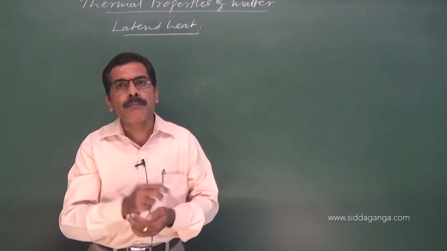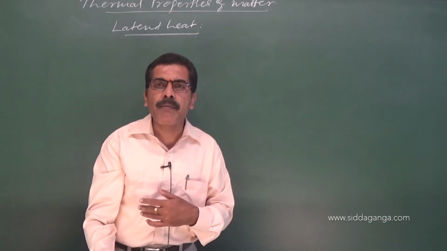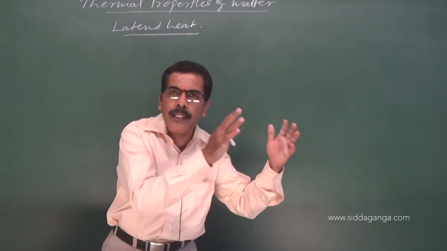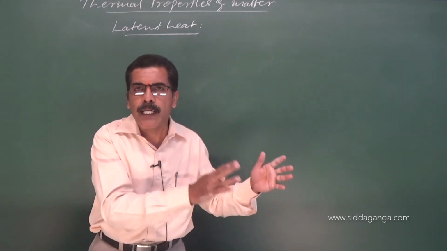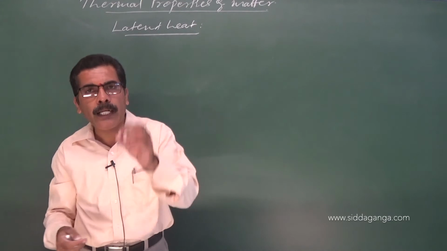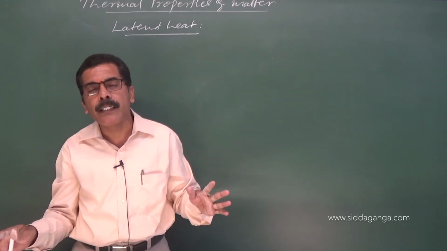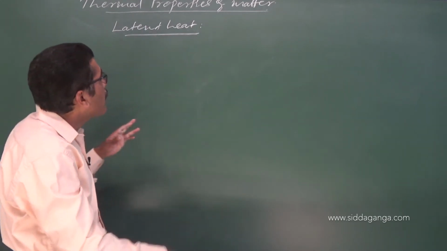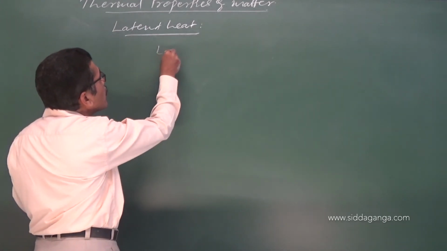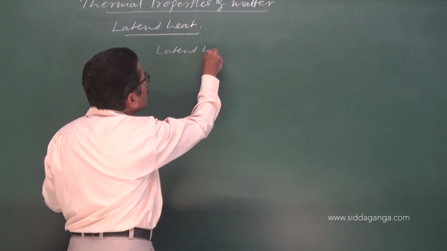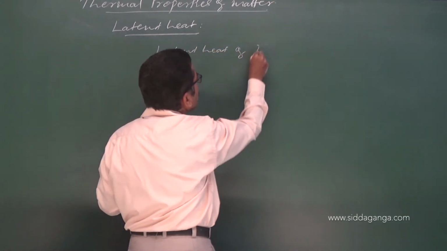So, the amount of heat required to convert unit mass of a solid completely into its liquid at its melting point without any change in temperature is called latent heat of fusion.